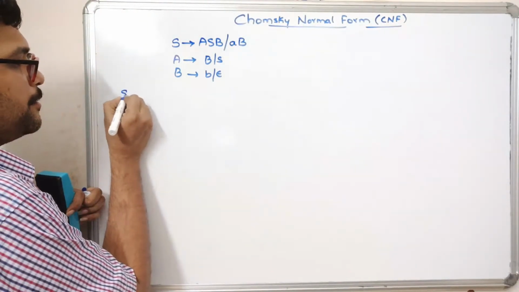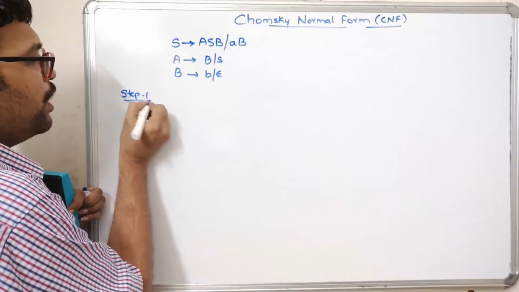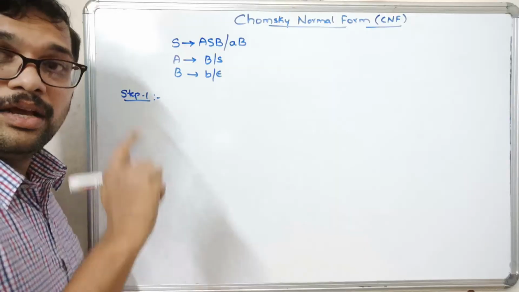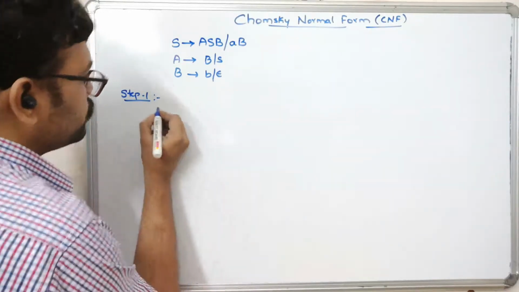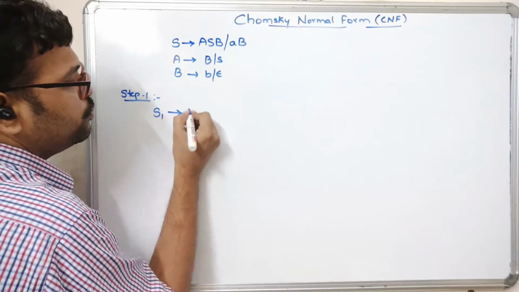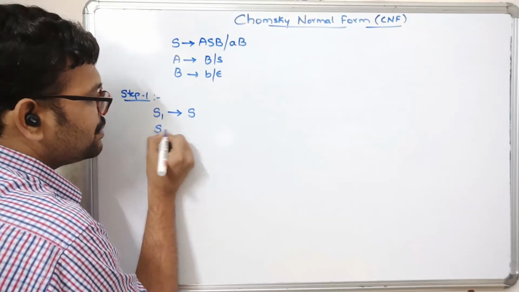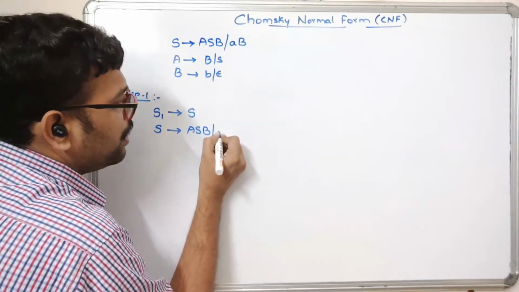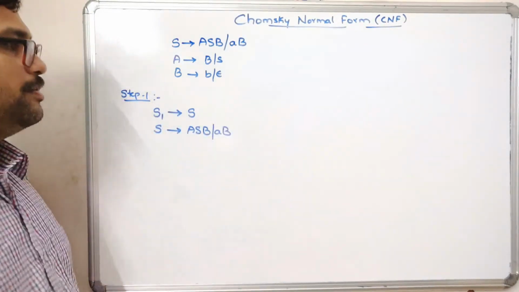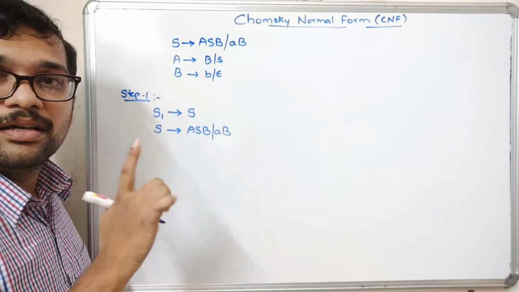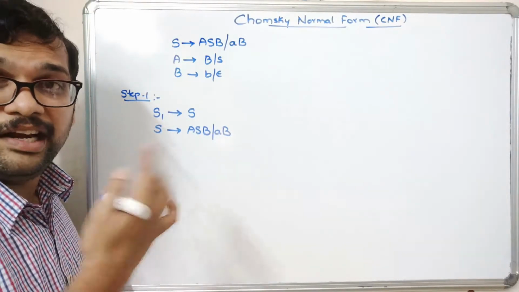So what is step 1? The start symbol should not be on the right-hand side of the start production. So I will go with S1 tends to S, and S tends to ASB or AB. So on the right-hand side we are removing the start symbol by creating a new start symbol.